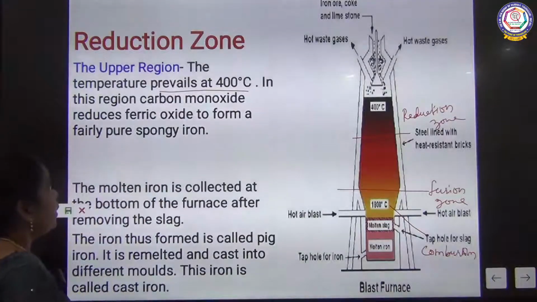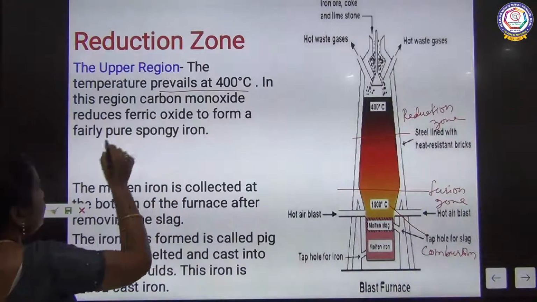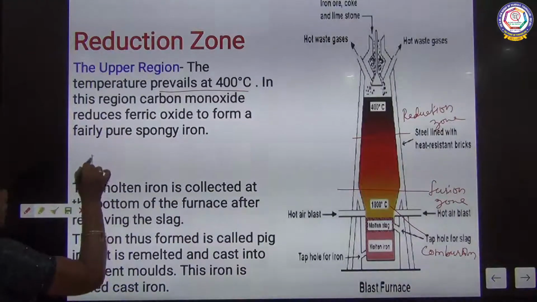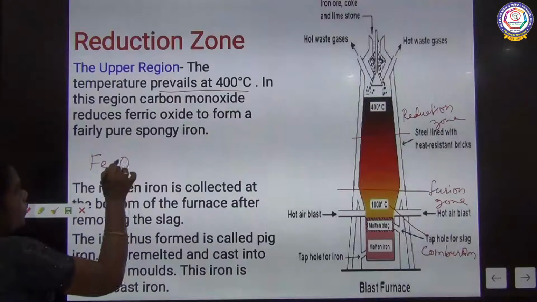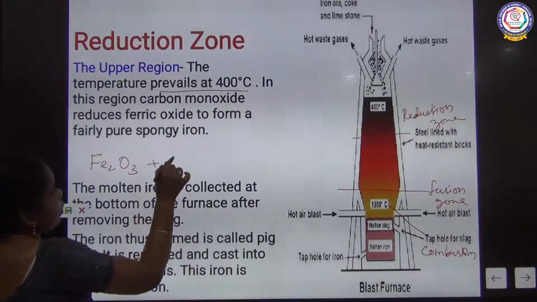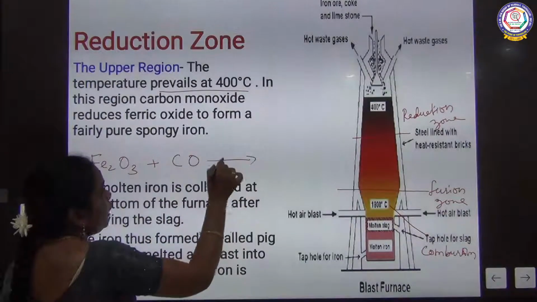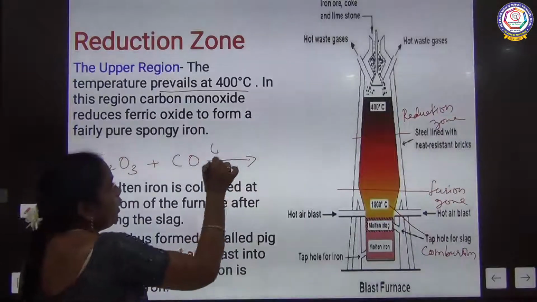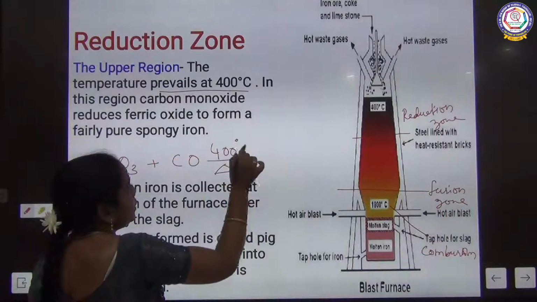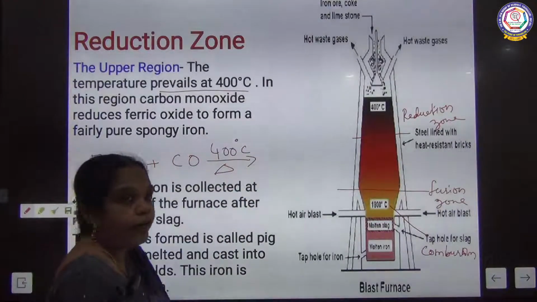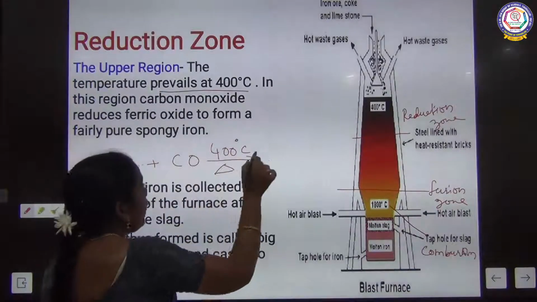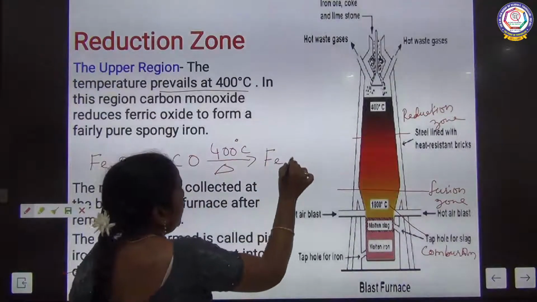In this, the carbon monoxide is going to reduce the ferric oxide into iron. Carbon monoxide is going to reduce at about 400 degree Celsius. At about 400 degree Celsius, it reduces iron oxide into iron.